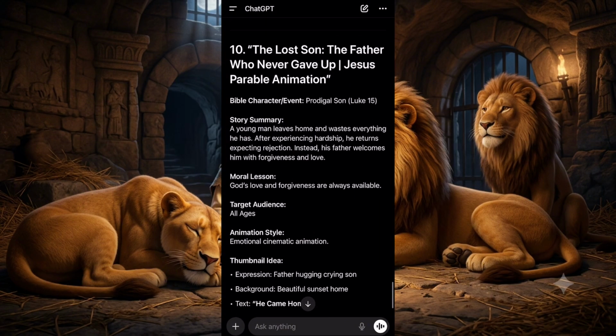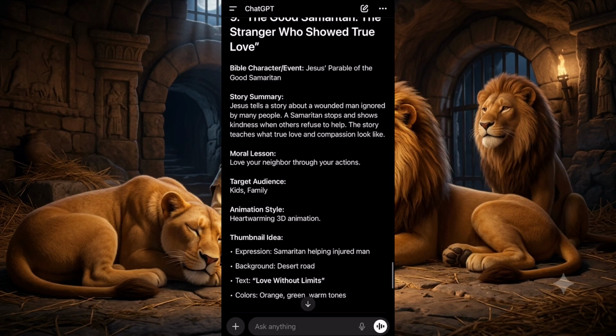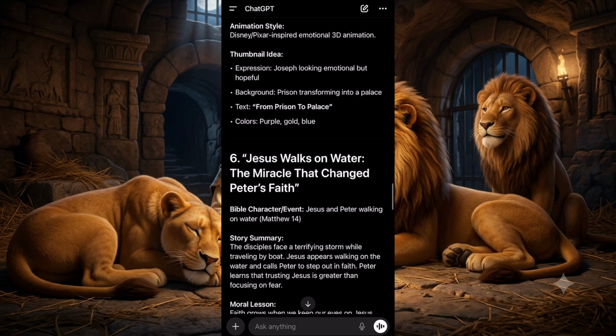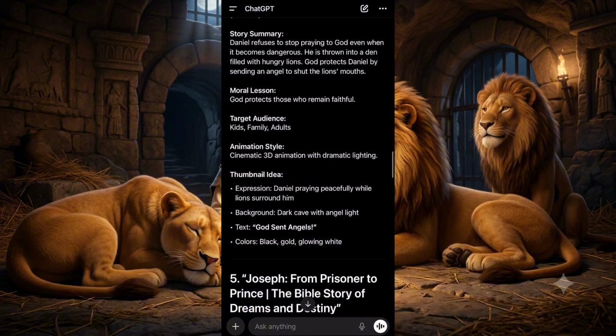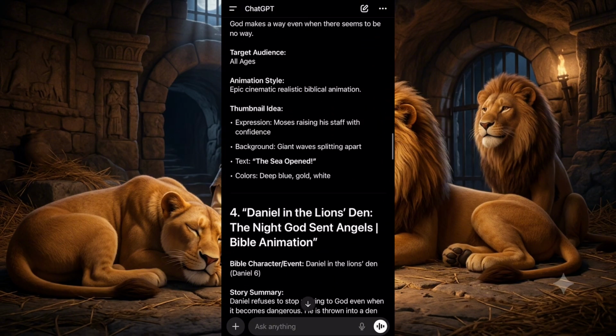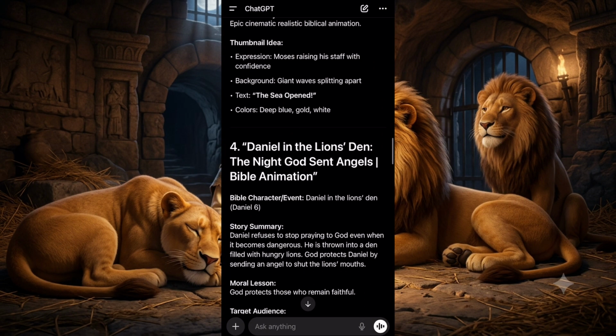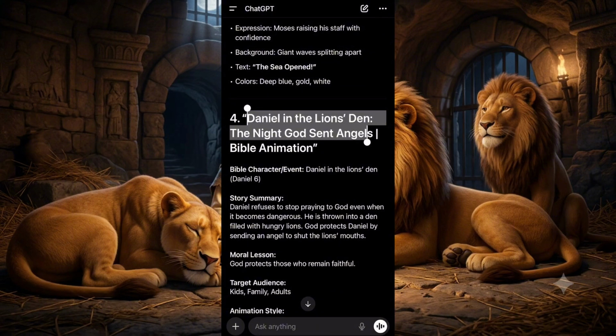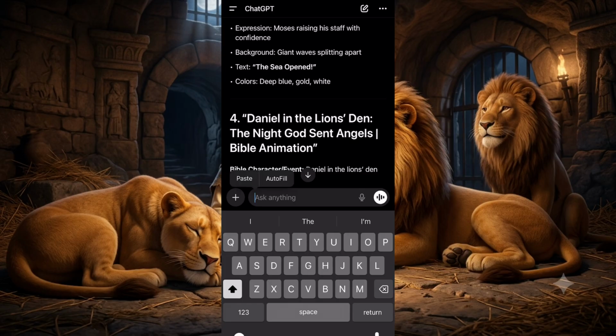So what we are going to do next is to select the one that we want. Let's say I want to select this particular one. Let's say this one, Daniel in the lion's den. Now I'm just going to copy it. So this is the one I want to work on. I will just copy it. So now I'm just going to paste this title here.